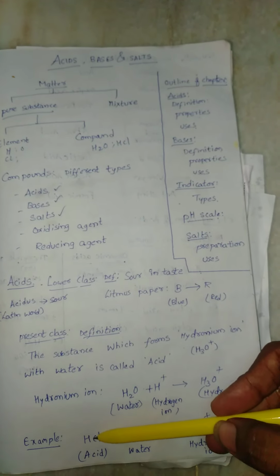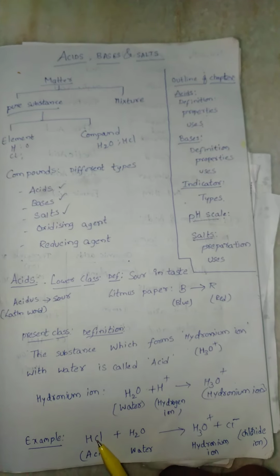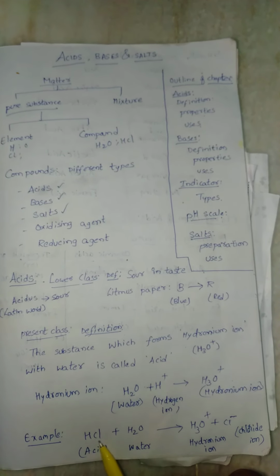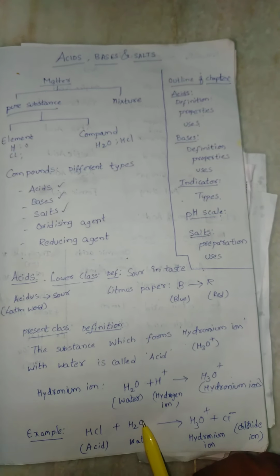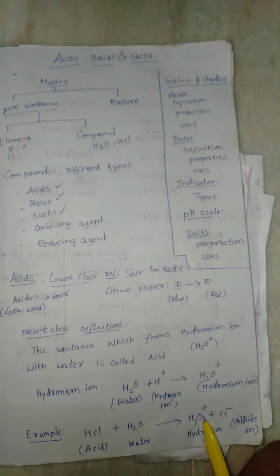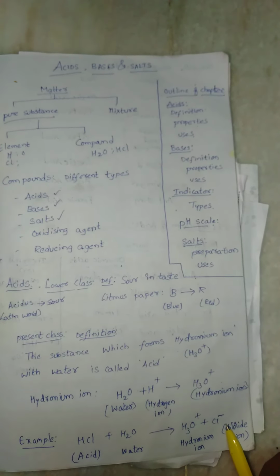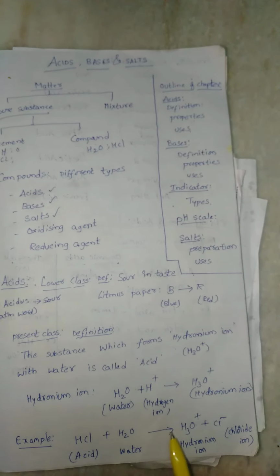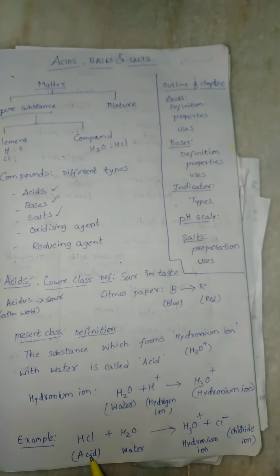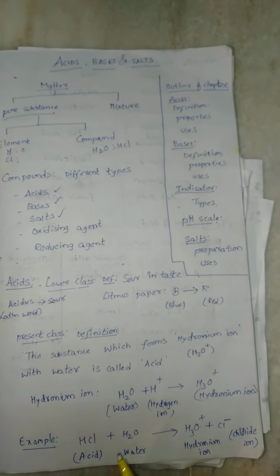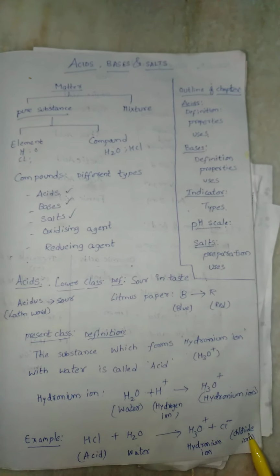For example, as we know, HCl is an acid. Why is it said to be an acid? When HCl is added to water, this HCl gives out H plus. This H plus combines with H2O and forms H3O plus, releasing extra Cl minus. So this HCl is forming hydronium ion in the presence of water. So this HCl is called an acid. So acid plus water gives hydronium ion with some other ions. Is it clear?